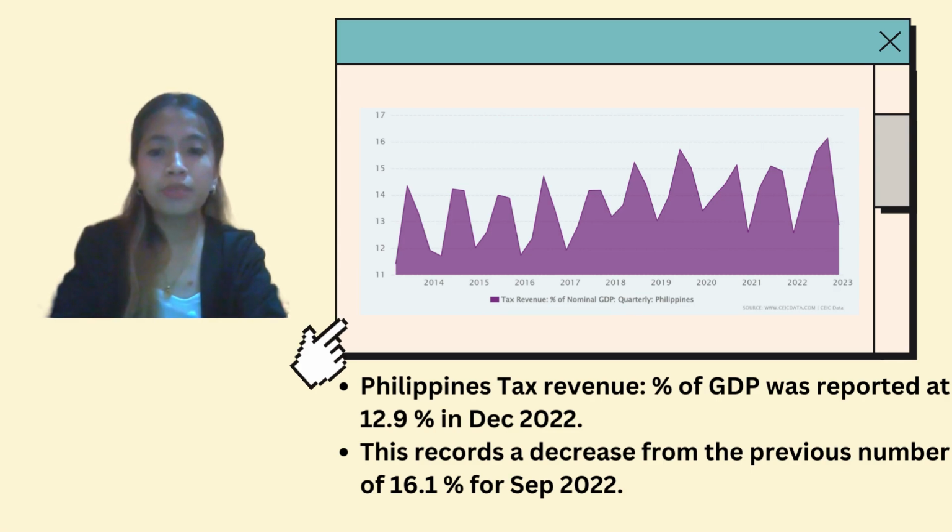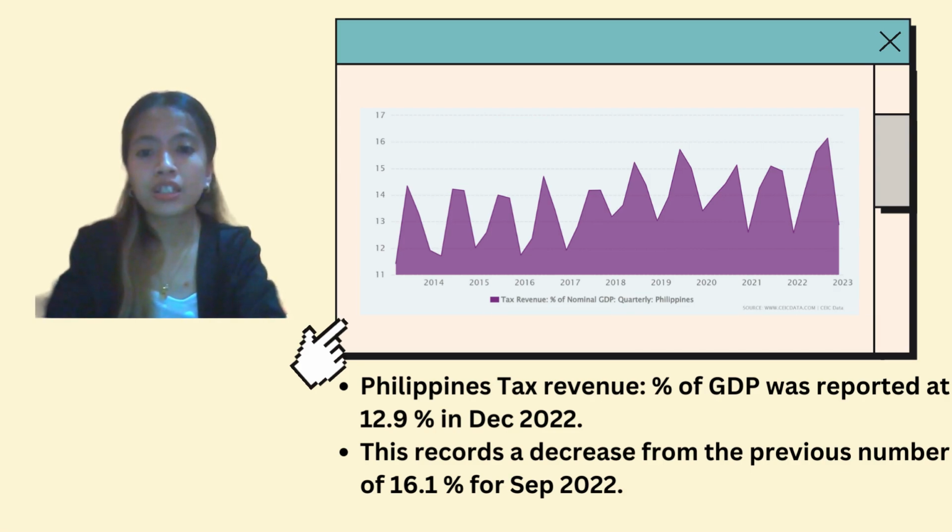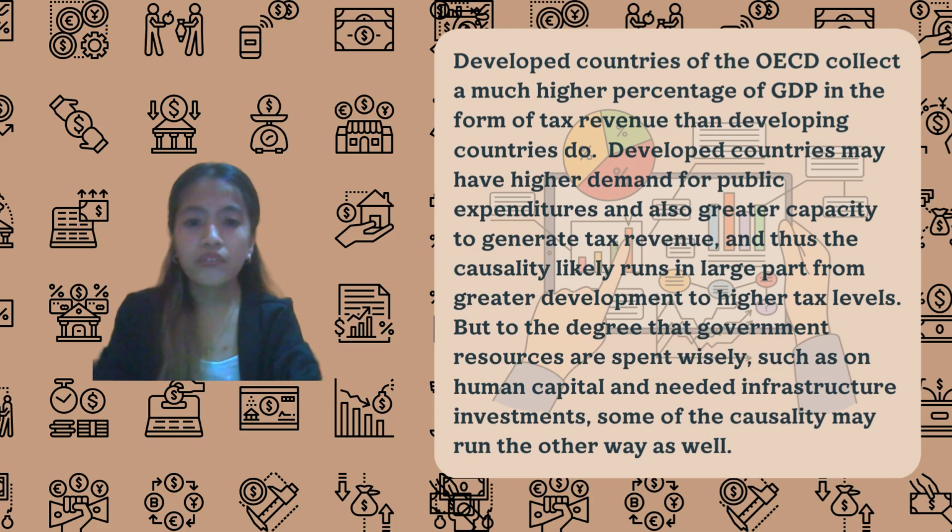Let's take a look at the tax to GDP ratio of the Philippines. The tax to GDP ratio of the Philippines was reported at 12.9% in December 2022. This records a decrease from the previous number of 16.1% for September 2022.